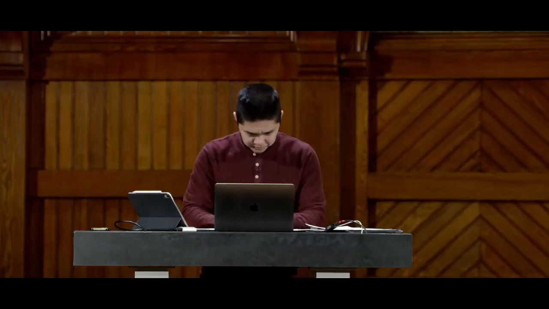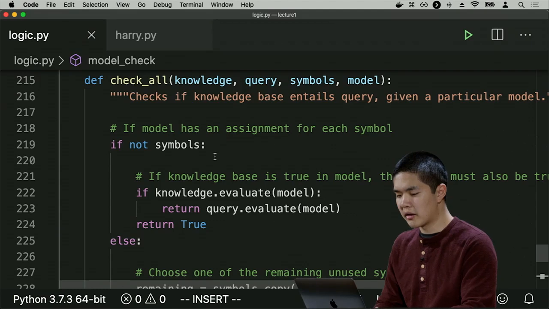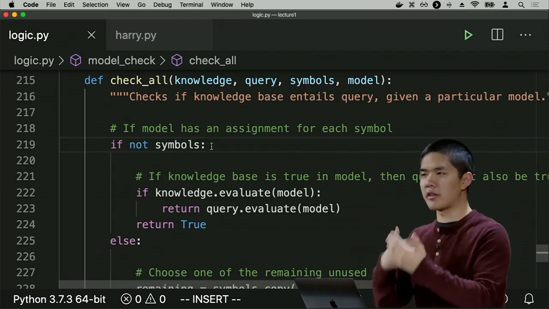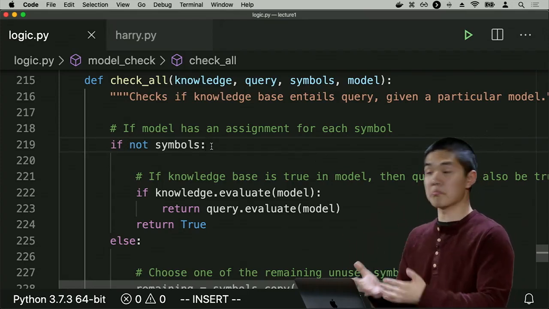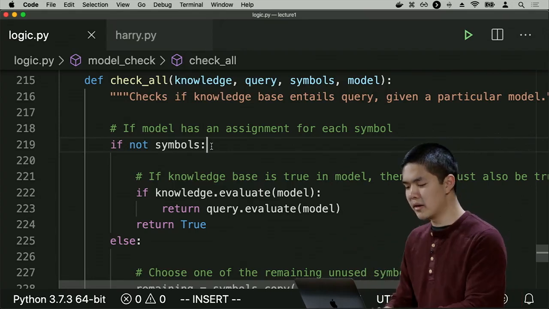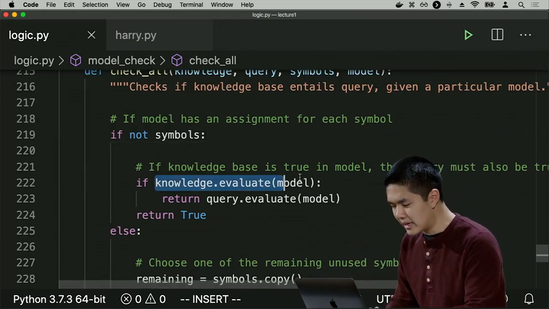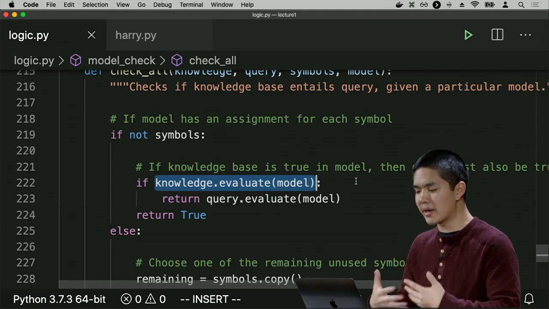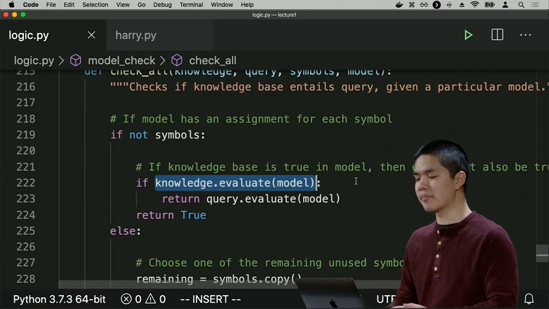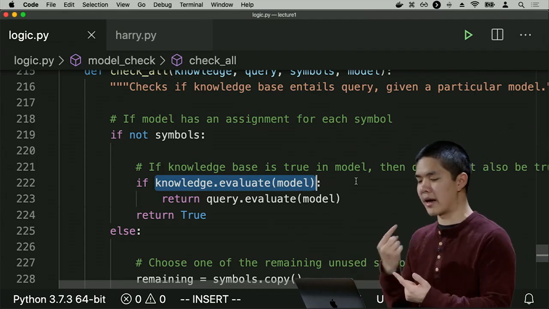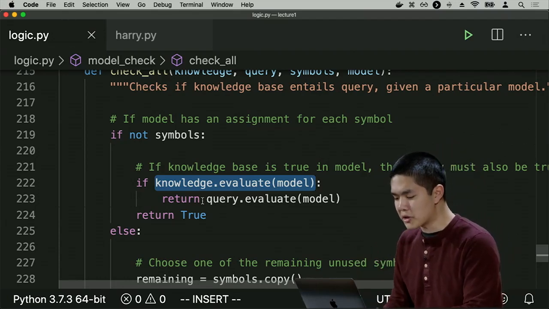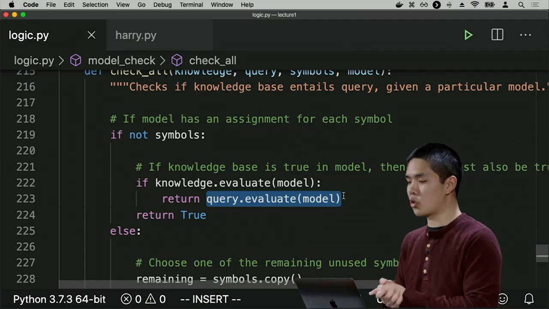So we start out by looking at this check all function, and what do we do? If not symbols means we've finished assigning all of the symbols, we've assigned every symbol a value. So far we haven't done that, but if we ever do, then we check: in this model, is the knowledge true? That's what this line is saying. If we evaluate the knowledge propositional logic formula using the model's assignment of truth values, is the knowledge true? If the knowledge is true, then we should return true only if the query is true.